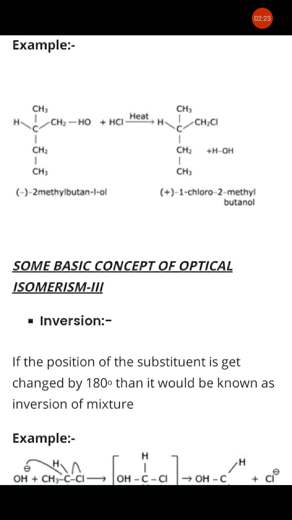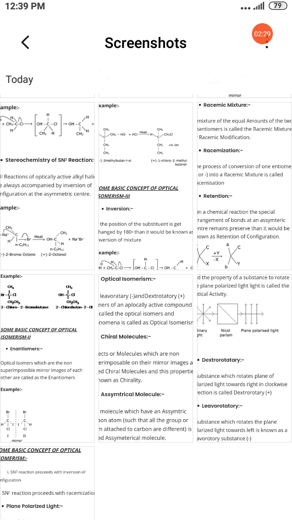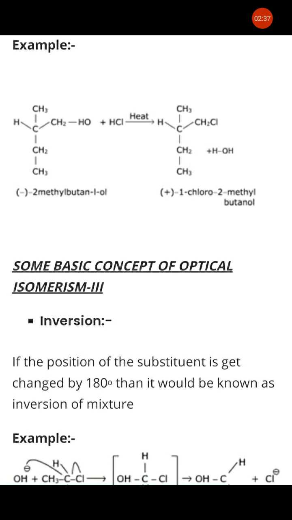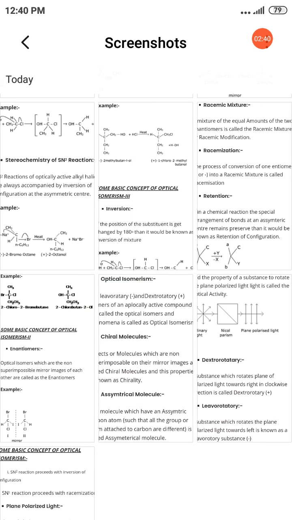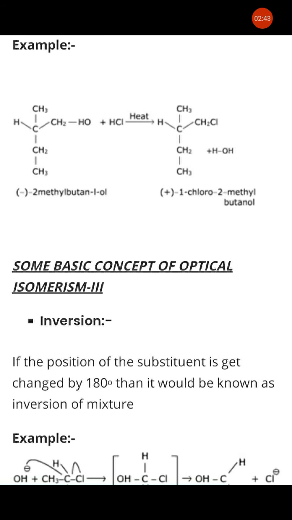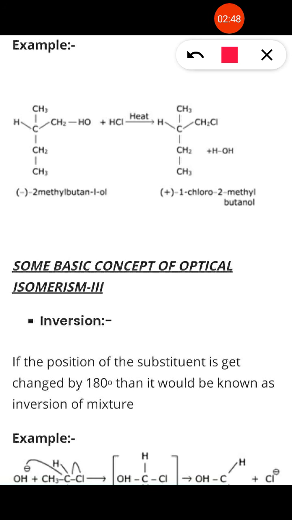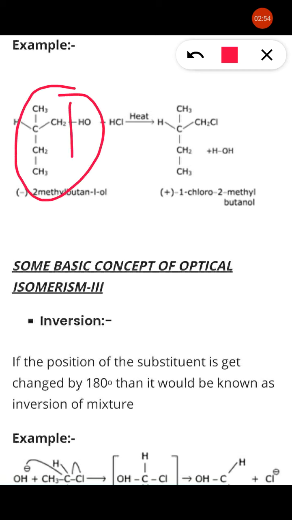Now here we will discuss one more example of retention. See here, this is the compound in which this is the OH group, the compound containing OH. This OH is substituted by Cl. So here we observe that Cl is substituted at the same place as OH. That is also an example of retention.